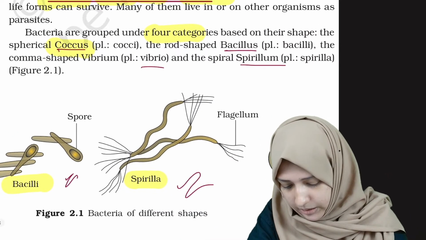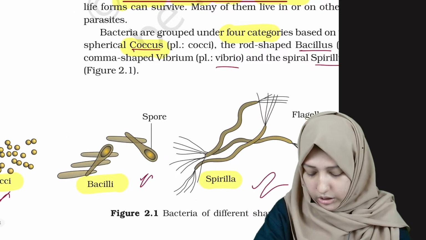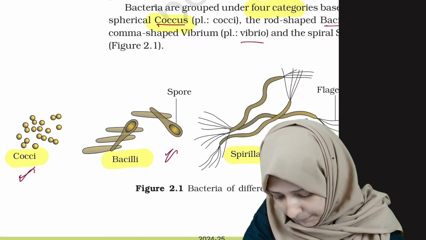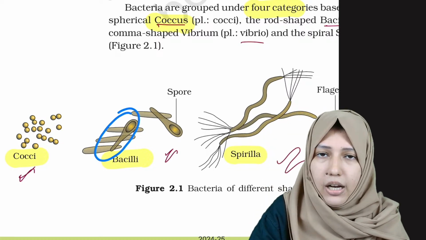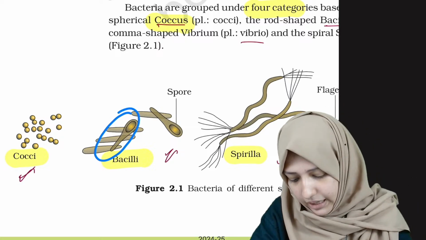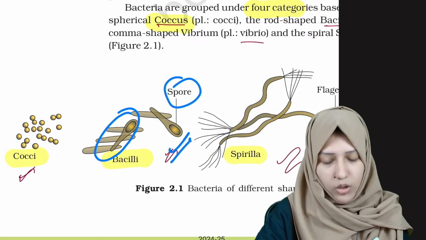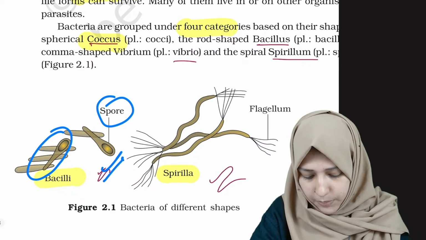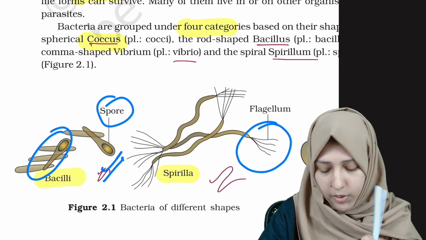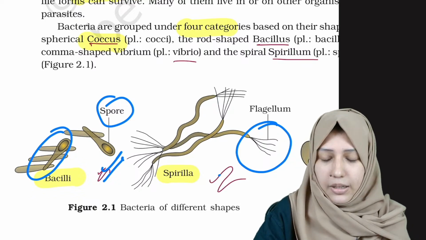And let's see this. They may ask from this picture. Even these pictures are important in NCERT. Bacilli is rod shaped. They may ask, Bacilli has spore, true or false? So it's true. Then they may ask, the Spirilla has flagellum, true or false? It's true, because Spirilla has the flagellum.